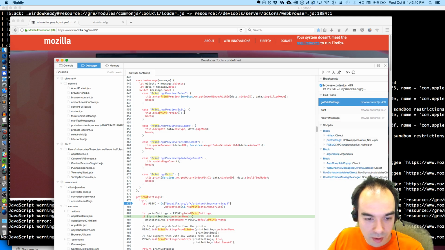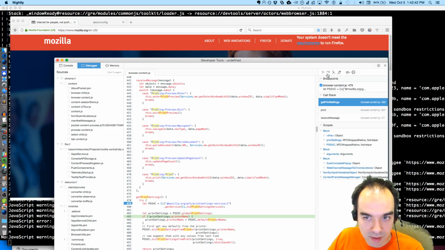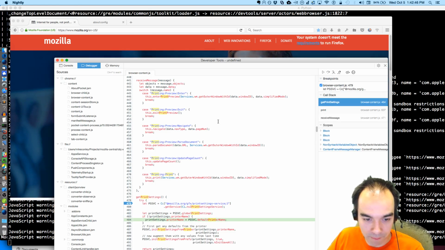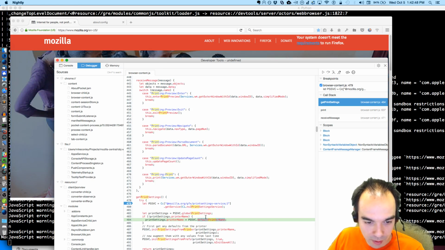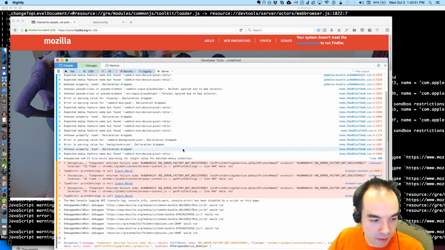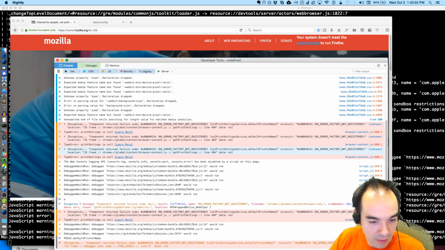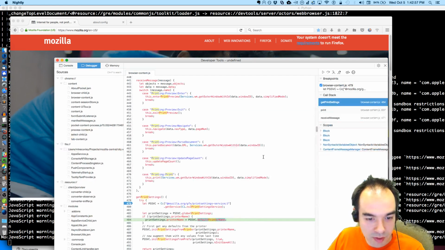And then we attempt to see if the printer name exists. And if so, then we try and get the default printer name. Excuse me. So PS SVC. And that's what throws. There is no default printer name.